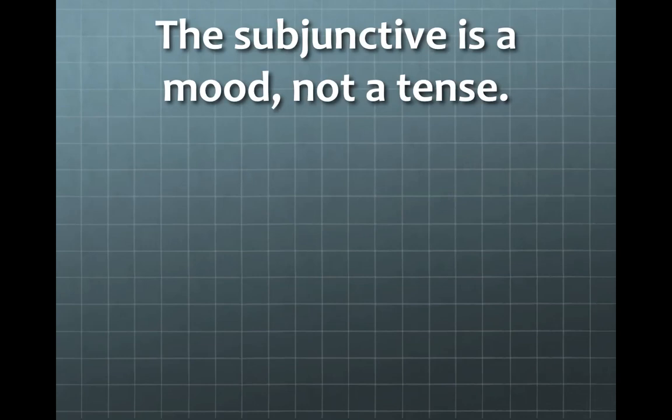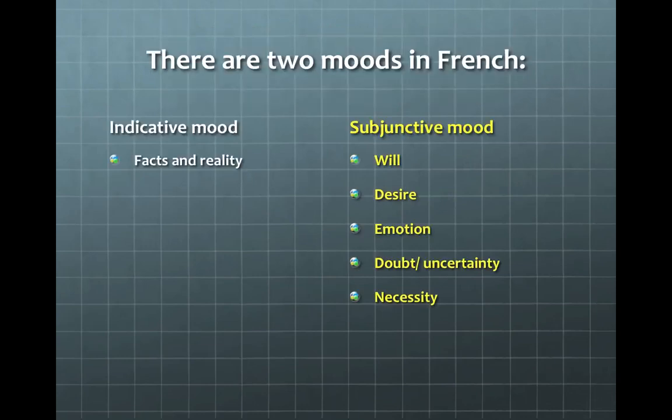The subjunctive is a mood, not a tense. There are two moods in French: the indicative mood, which we use to talk about facts and reality, and the subjunctive mood, which we use to discuss will or desire, emotion, doubt or uncertainty, and necessity.